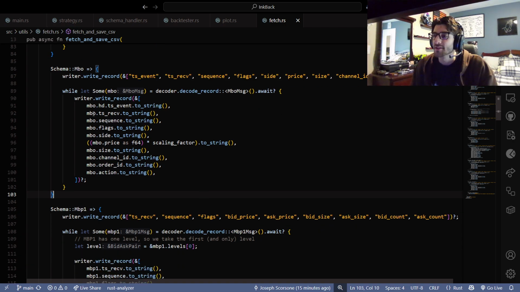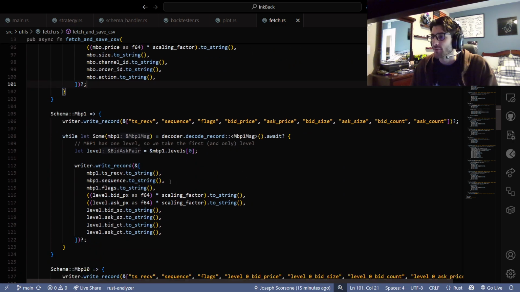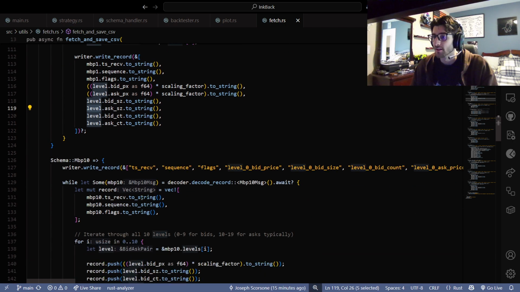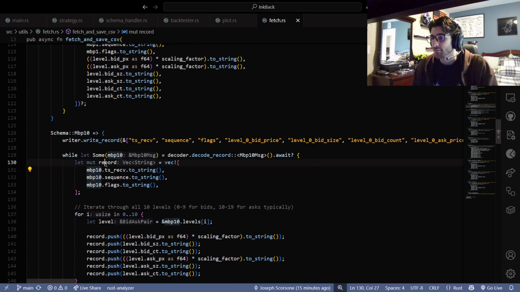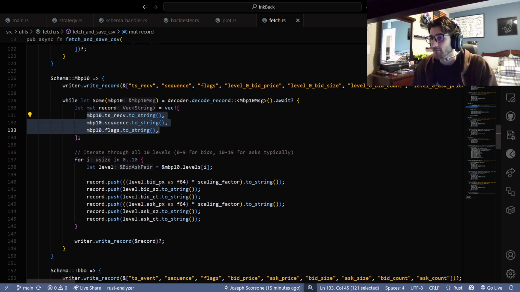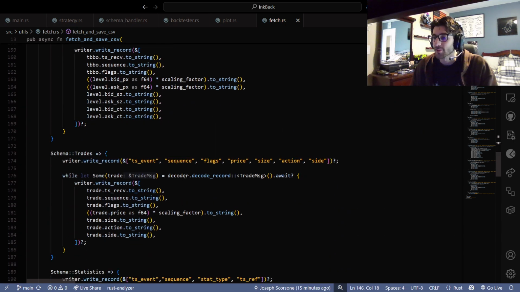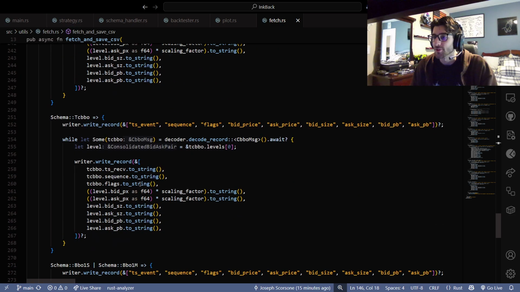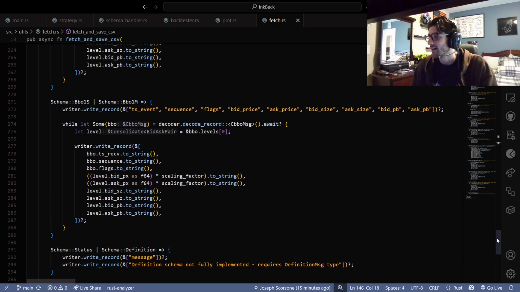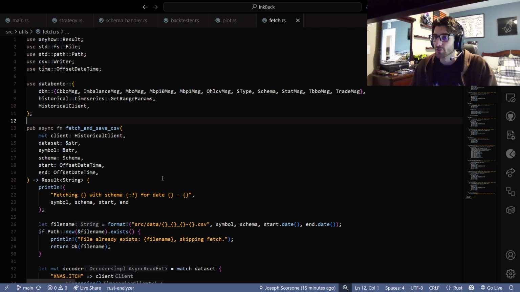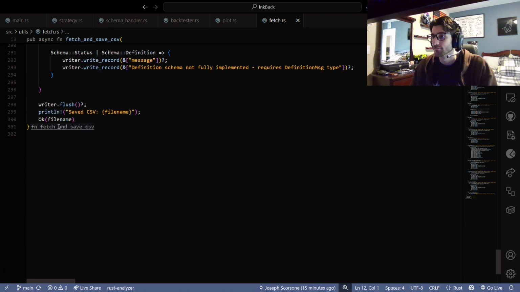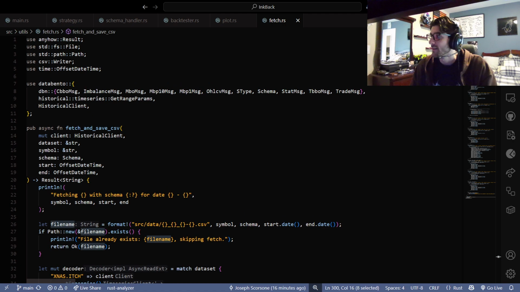Regardless, we're just going through and storing it based on the different schemas, right? If you have something with different levels to it, like in the order book, then top-level stuff, and then if we have different levels, we just have loops for those. Same thing, nothing too fancy here. We're just writing based on the kind of schema that we have, and then returning the file path or the file name, whatever.